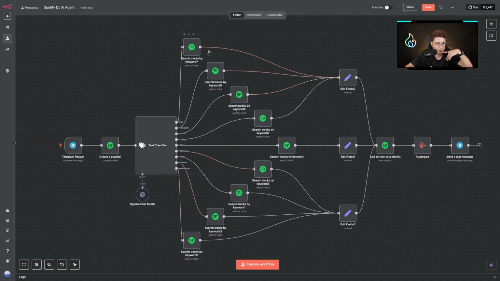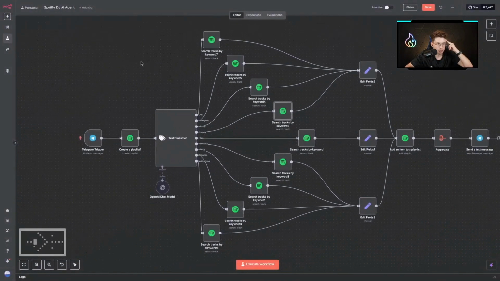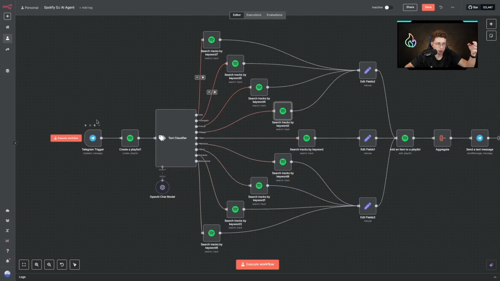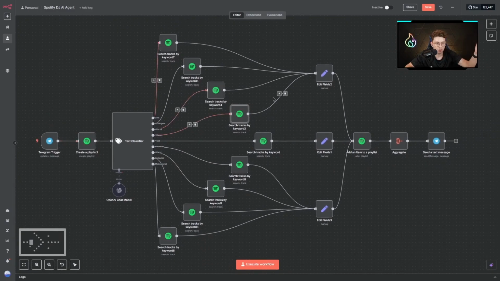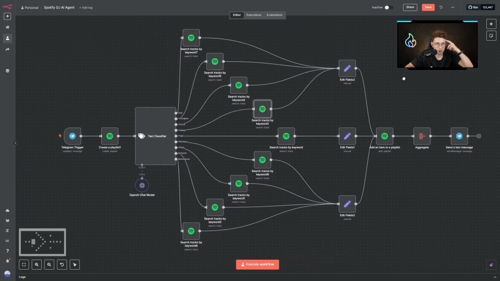You may see we have, for example, 9 different nodes that are the same. However, we change only something inside, maybe only the search keyword. With the text classifier, we are just specifying, based on the message we provide in Telegram, which category adheres best to this message. We create a playlist, we search a track by a keyword, and at the end, we send a text message back to Telegram with our playlist. So with all that being said, let me show you how it works.